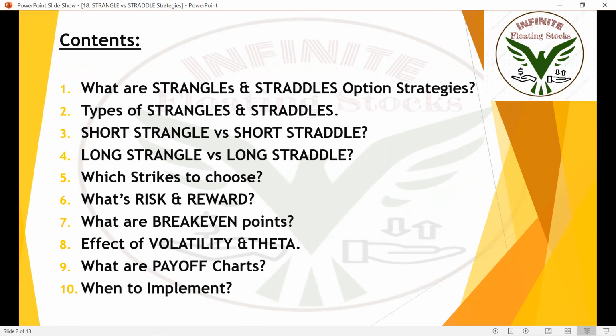I will also talk about which strikes to choose and what's the risk and reward and break even points for long strangle, short strangle, long straddle, and short straddle. Also let's understand the effect of volatility and theta on these four strategies. And let's understand the differences between the payoff charts for long, short, straddles, and strangles. And the most important thing is I'm going to talk about when to implement which strategy.